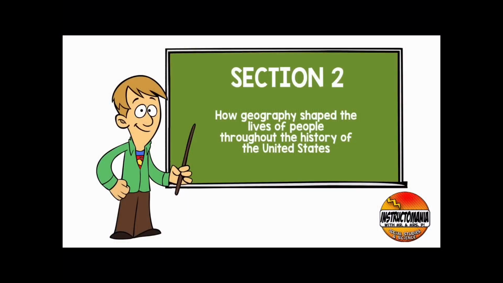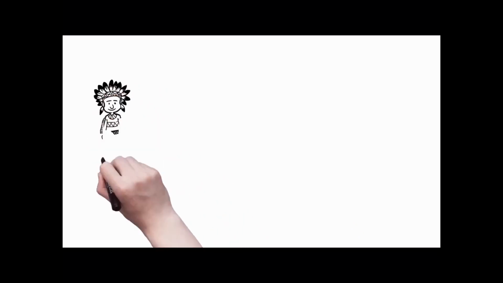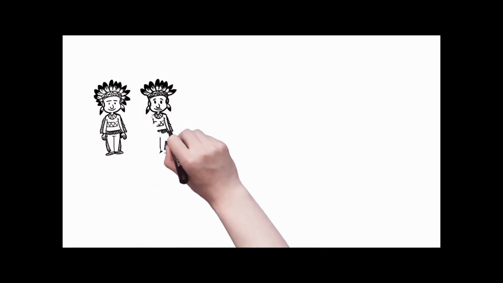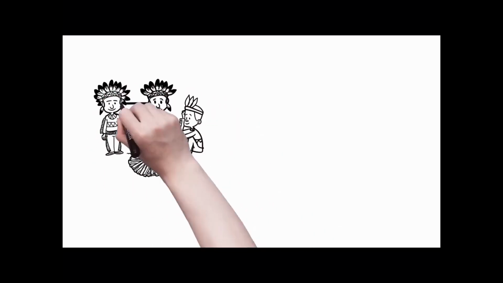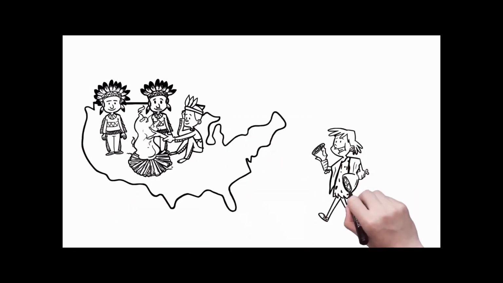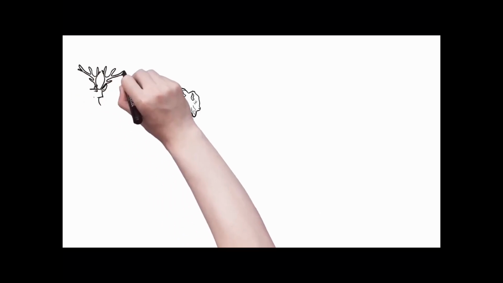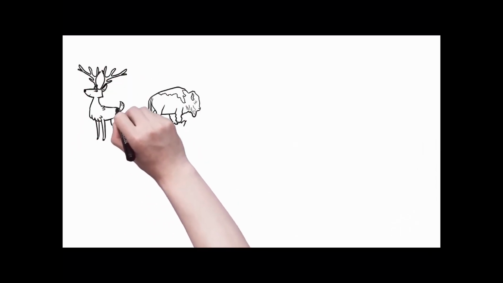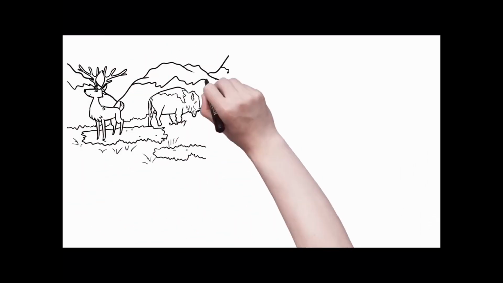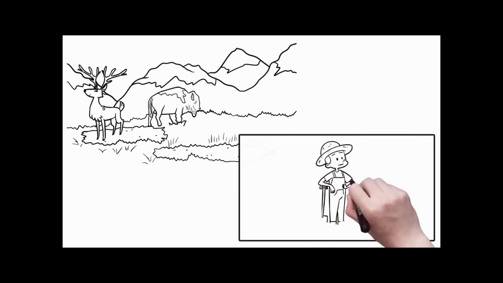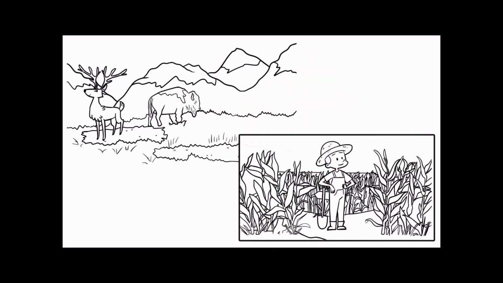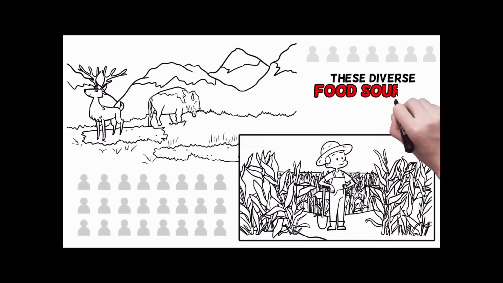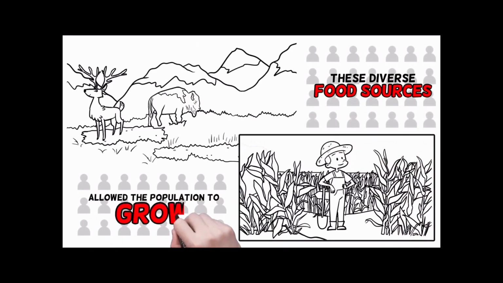Geography shaped the lives of people throughout the history of the United States. Before European settlers arrived, North America was populated by groups of Native Americans whose ancestors migrated from Asia. The geography of the now United States changed after the Ice Age. New vegetation drew in new animals, such as buffalo and deer. People learned to grow native wild plants, including maize, on farms. These diverse food sources allowed the human population to grow.